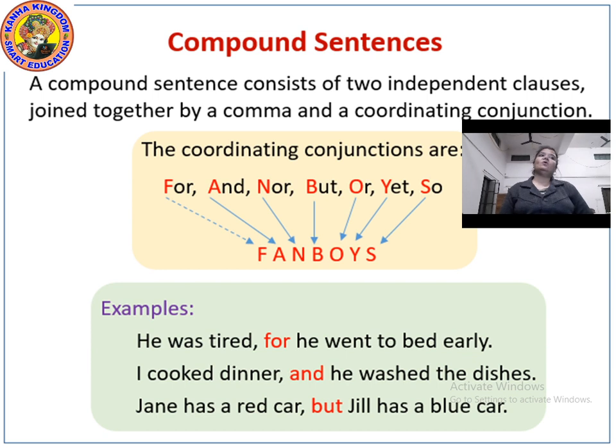Again, comma and but. If I remove this, yes, Jane has a red car is an independent clause and stands alone, it can make a complete sentence, you can say in easy words. And Jill has a blue car, yes, it stands alone and can make a complete sentence on its own. I hope you have understood what I am trying to explain. Okay, fanboys, note this down. What does fanboys mean? Fanboys means coordinating conjunctions for, and, nor, but, or, yet, and so.